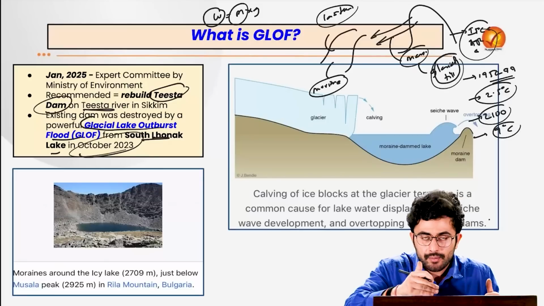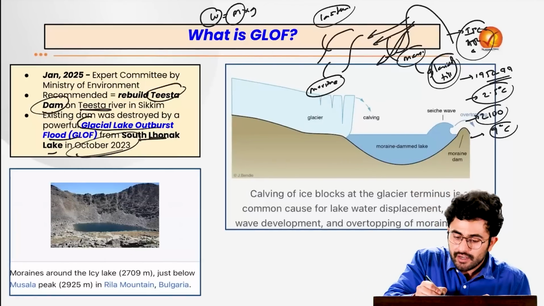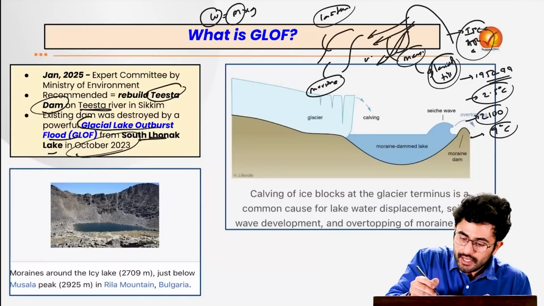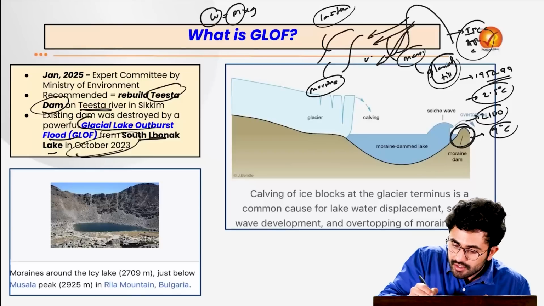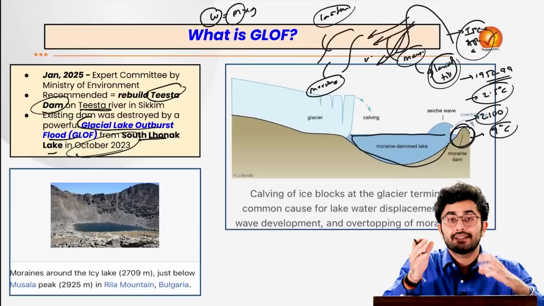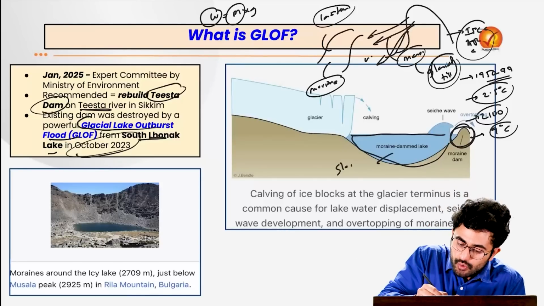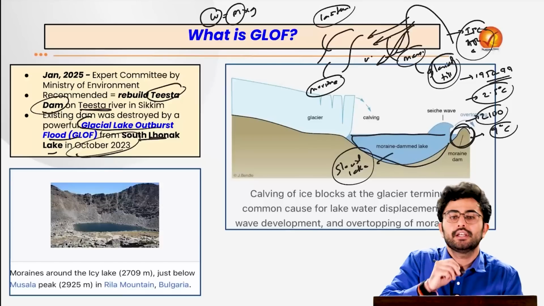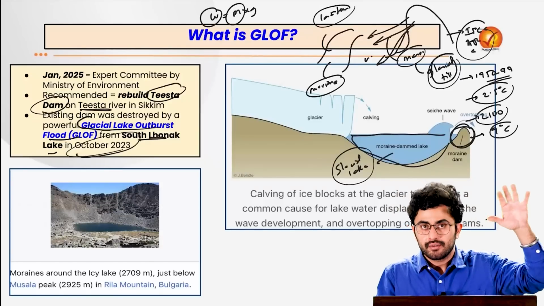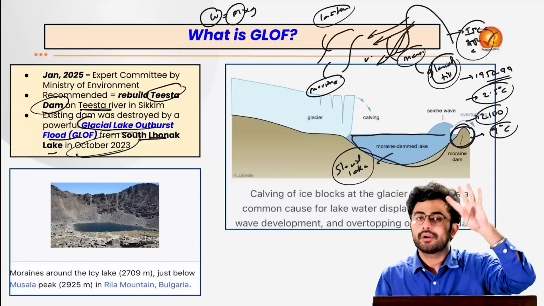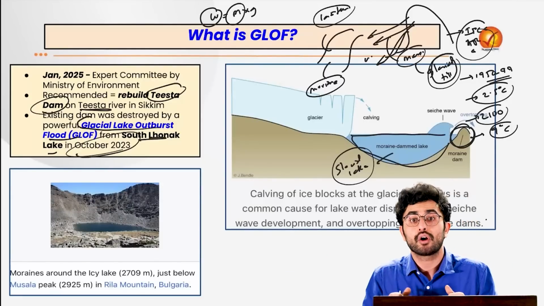So can we say that if the temperature is increasing, some glacier will actually melt and there will be a flow of water? Now there exists a moraine which has been created here, and this melting water will start accumulating in this region, and that is being held by what? By this moraine. So this will actually lead to the formation of a glacial lake. As the temperature in this particular region keeps on increasing, there will be much more inflow of water in this lake. It will become much more difficult for this moraine to actually hold this water.